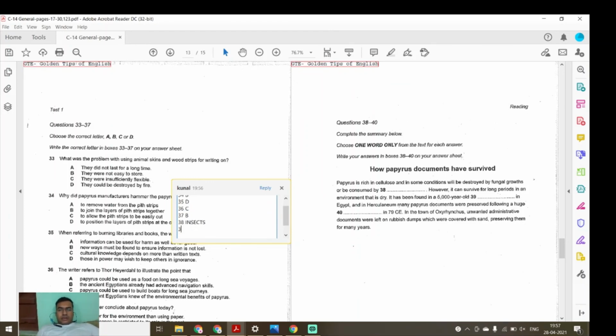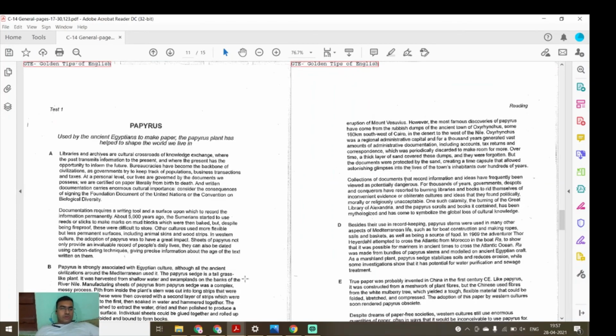What will the 39 answer be? However, it can survive for long periods in an environment that is dry. It has been found in a 5,000-year-old tomb in Egypt. You can find out easily now.